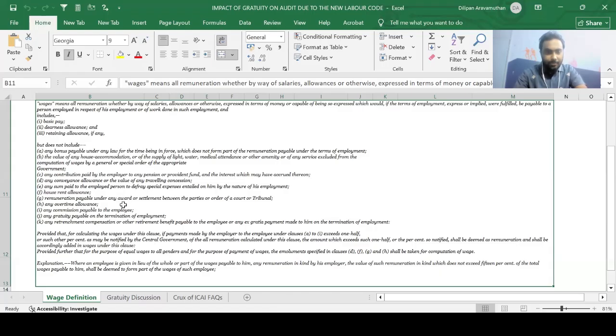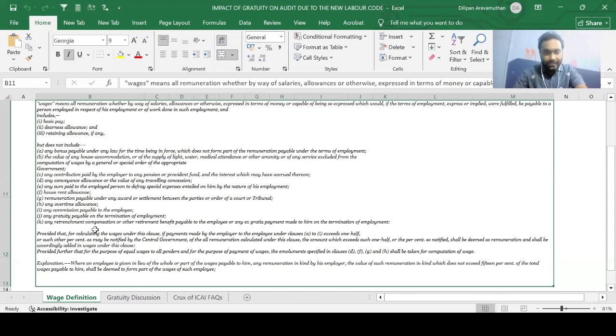Next, house rent allowance, HRA, should not form part of wages. Next, remuneration payable under any award or settlement between the parties or order of a court or tribunal. Again, this should not form part of wages. Overtime allowance should not form part of wages. Next, any commission payable to the employee should not form part of wages. Next, any gratuity payable on the termination of employment. So gratuity again should not form part of wages.